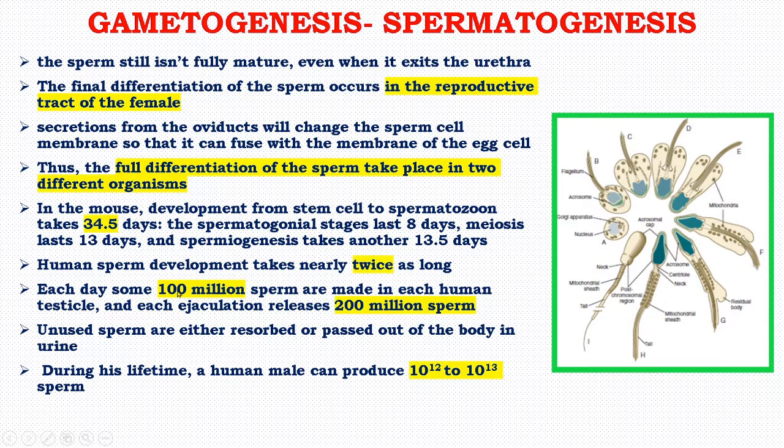Each day, some 100 million sperm are made in each human testicle, and each ejaculation releases 200 million sperm. Unused sperm are either reabsorbed or passed out of the body in the urine. During his lifetime, a human male can produce 10^12 to 10^13 sperm.